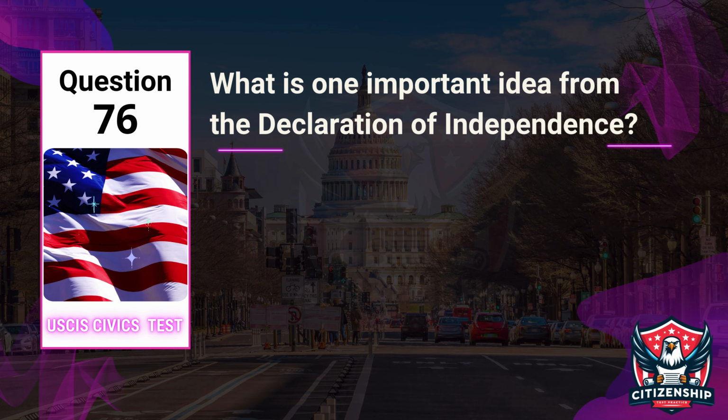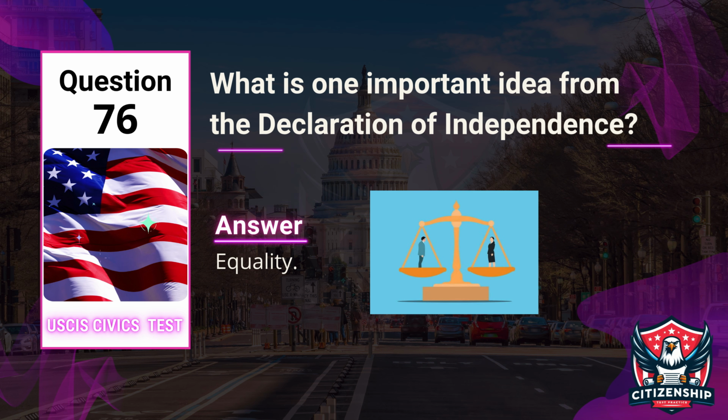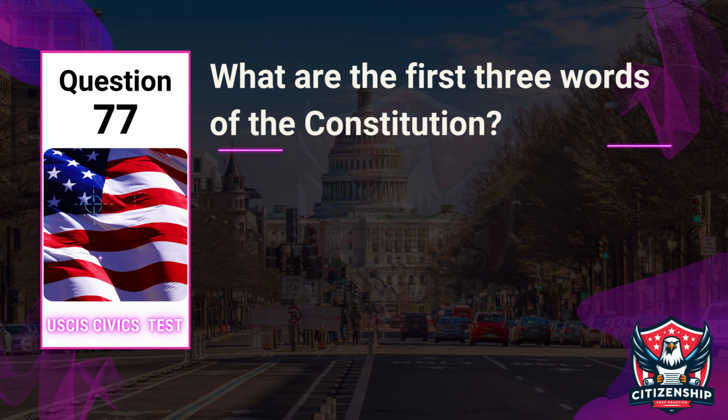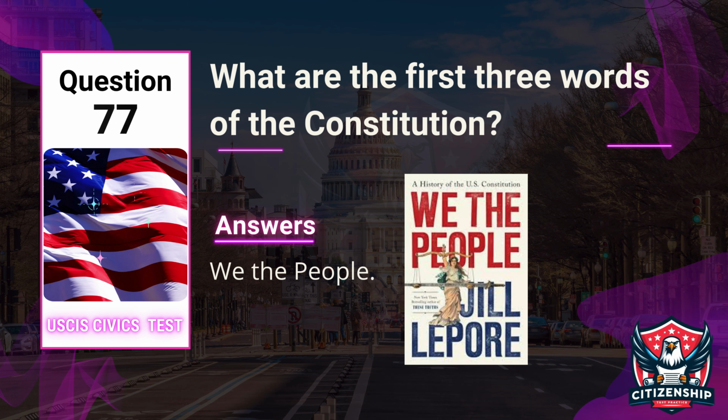Question 76. Officer: What is one important idea from the Declaration of Independence? Applicant: Equality. Question 77. Officer: What are the first three words of the Constitution? Applicant: We the people.